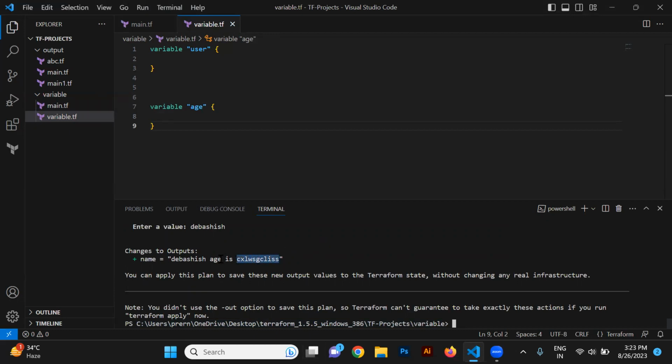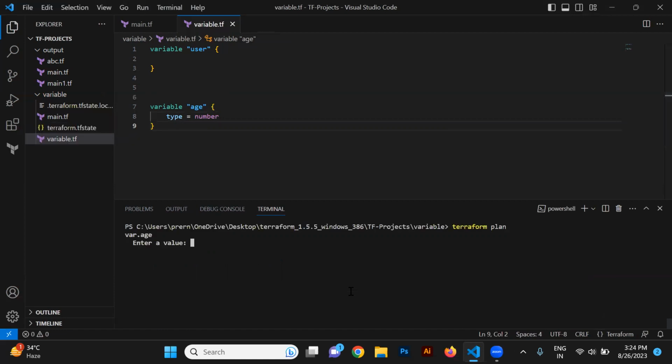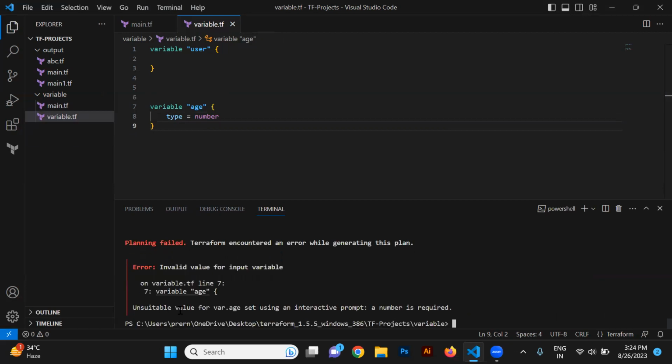I think to get rid of this, you also need to define what is the type of the variable. There is an option called type, right? Inside this, we can define type, where we will define what the type will be. Type is number. Type would be number. Means you need to define number at least for this, right? Okay, let me start again with this variable age. Unsuitable value for var.age, set at enter mode as number is required. Now it's asking for a number.